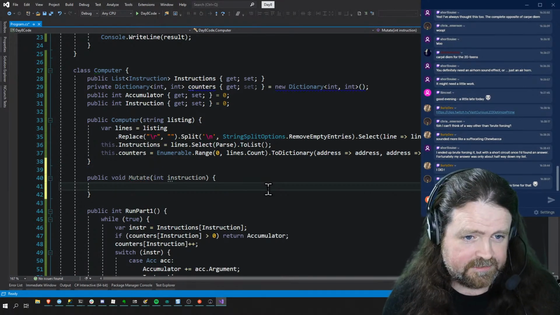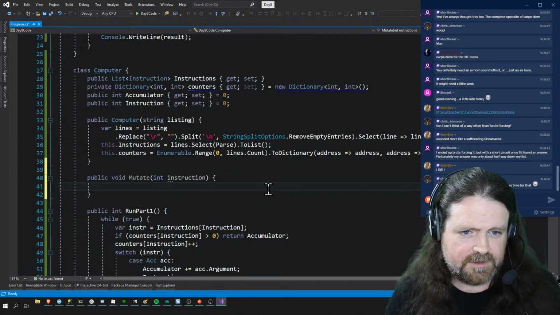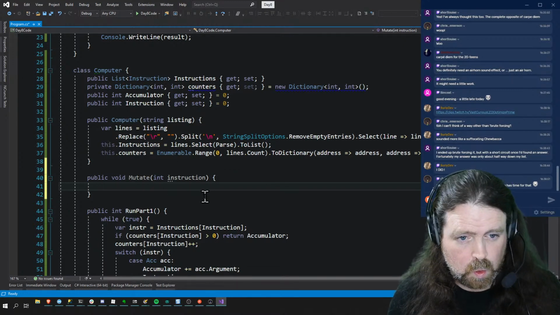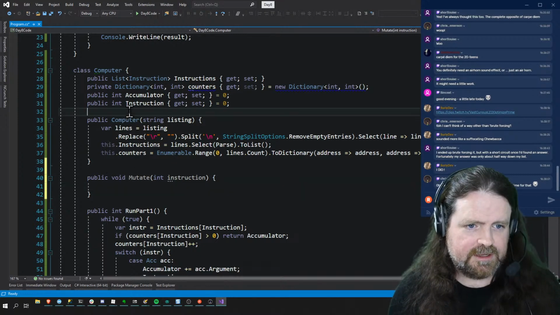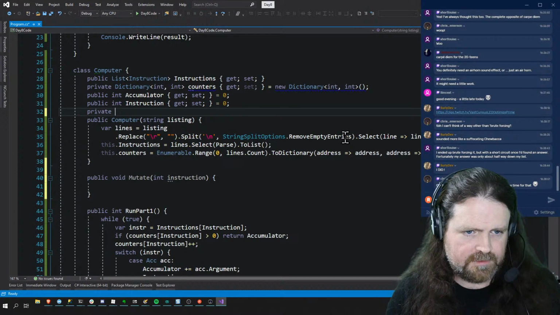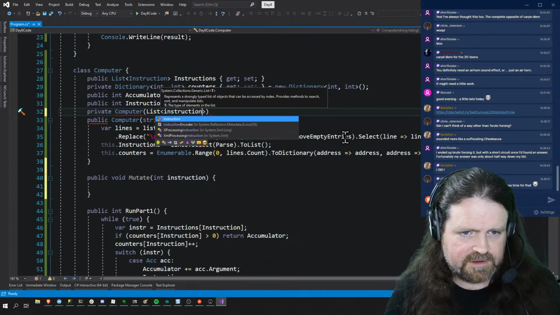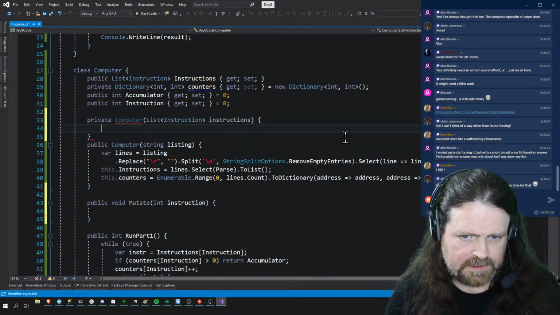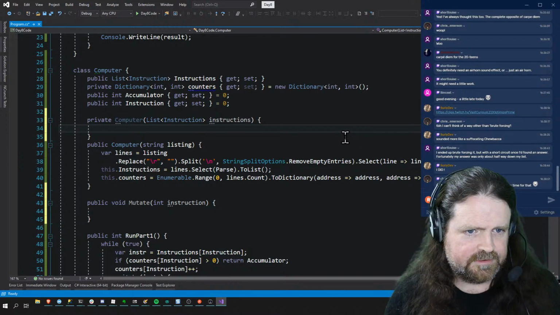And this is going to return a... So there's our computer. This is going to return a new... I'm going to stick another constructor, private computer on here which takes a list of instructions, and that is just going to say this dot.